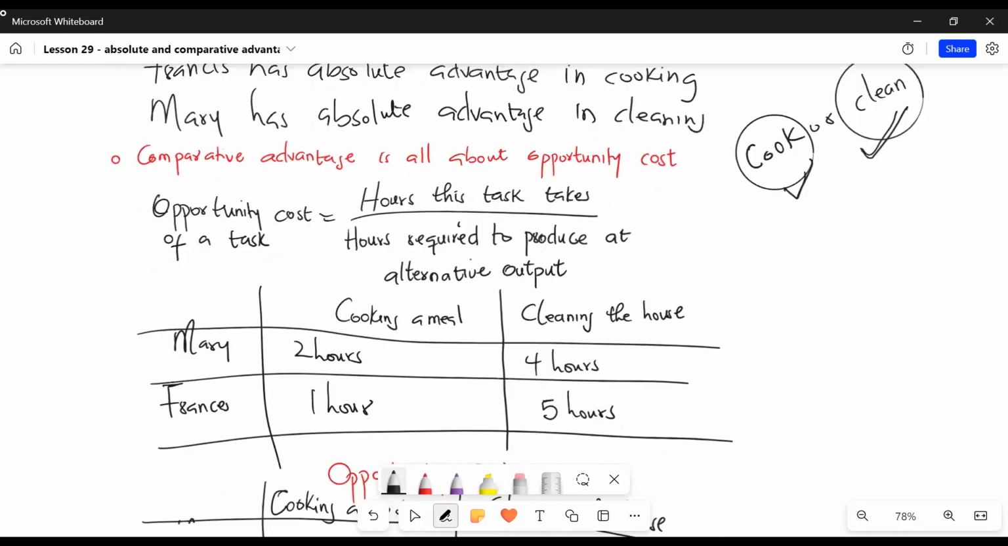Now, to calculate the opportunity cost of a task, we can use the formula represented here, which is the hours it takes to complete a task divided by the hours required to produce an alternative output. In this case, it is the hours it takes to cook or clean divided by the hours it takes to do the alternative activity. So let's calculate the opportunity cost for Mary for cooking and cleaning. Then we can use that to decide who has comparative advantage between cooking and cleaning.